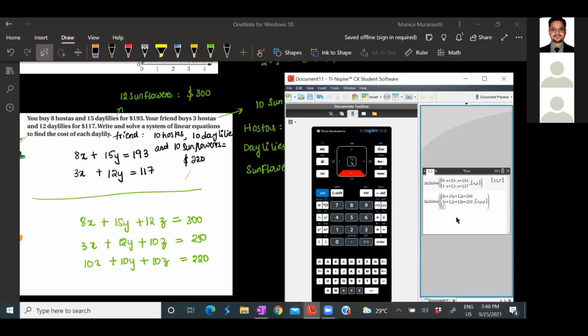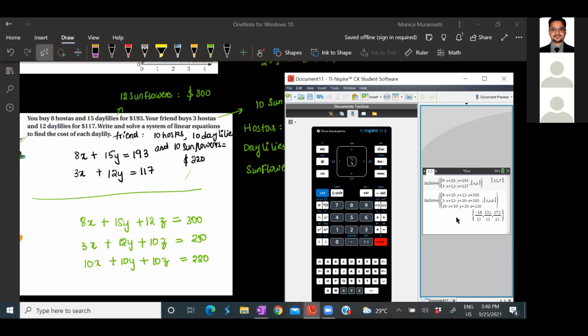Yeah. And the next one would be 10x plus 10y plus 10z is equals to 220. Right? So all the equations are right. Please check once and then come out of this brackets and click enter.